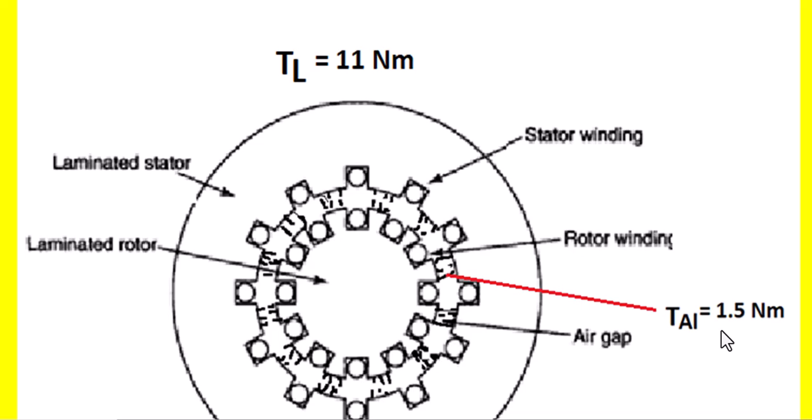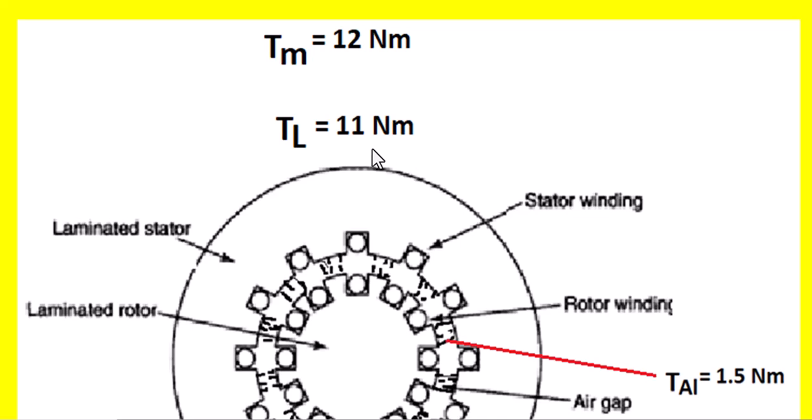Let us say that is equal to 1.5 Newton meters. For the motor to operate, the motor torque must be more than the load torque plus alignment torque. Here 11 plus 1.5 means 12.5 Newton meters will become the load torque, whereas the motor torque is only 12 Newton meters. When the load torque is more than the motor torque, the motor does not move.